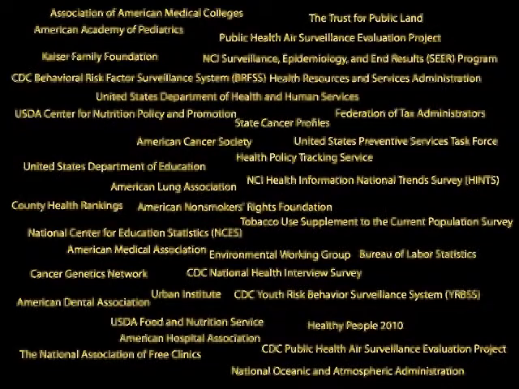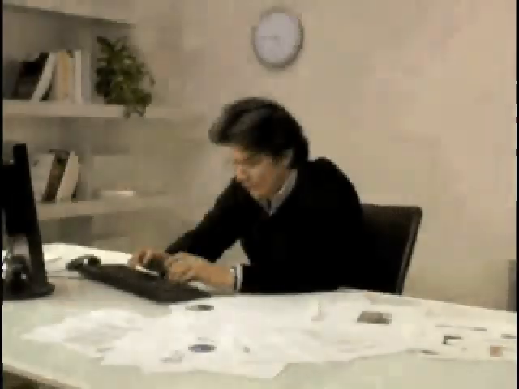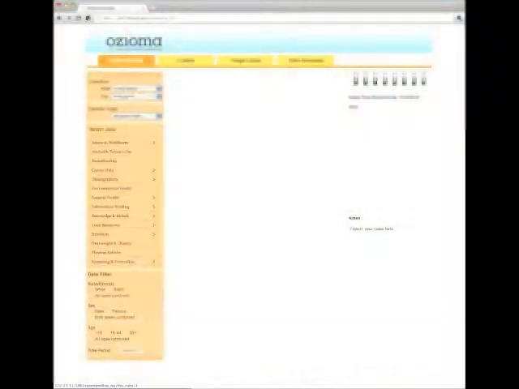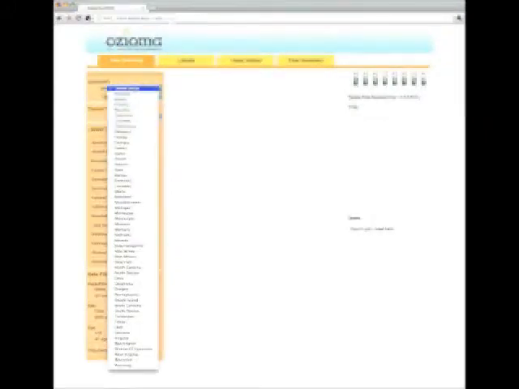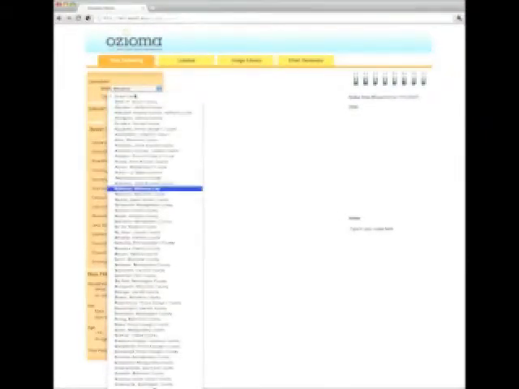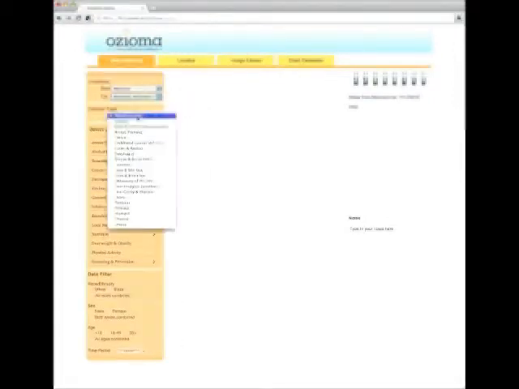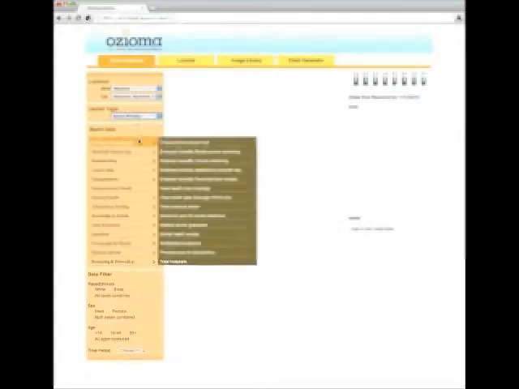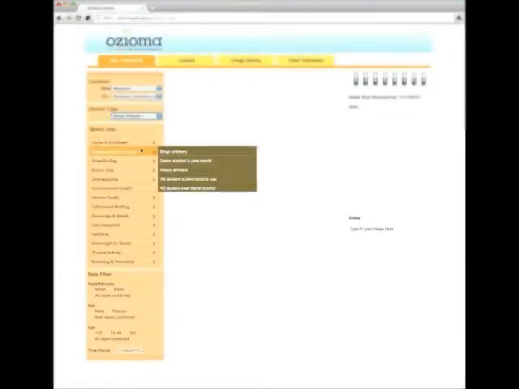Here's how it works. Imagine you, like reporter Daniel Green, are working on a story about breast cancer. You've got the basic story, but want to add some local data about your community. That's where Ozioma comes in. Use the Data Gathering tab to search for data. First, select the state, then the city. Now select a cancer type. Ozioma organizes the data into 14 categories. An arrow indicates those categories with available data.